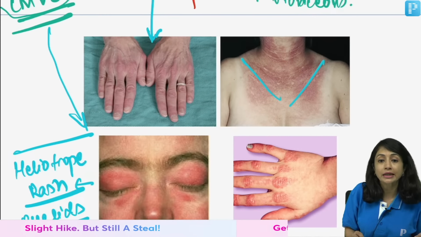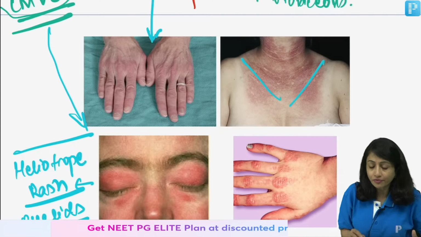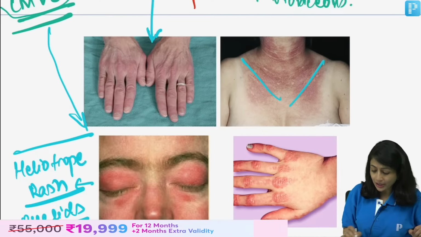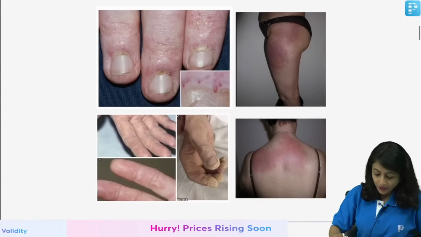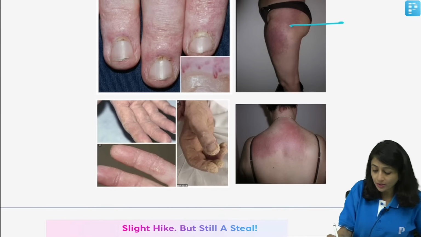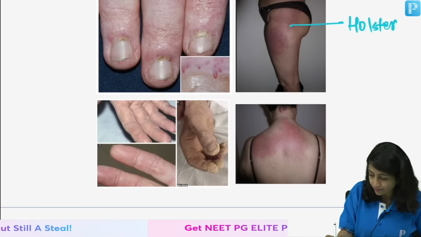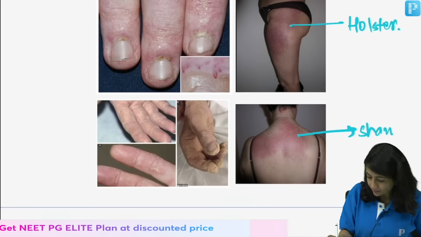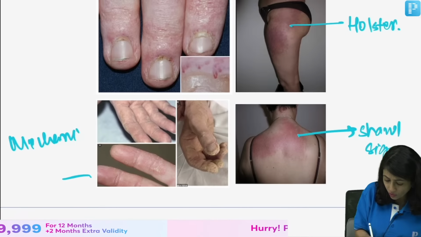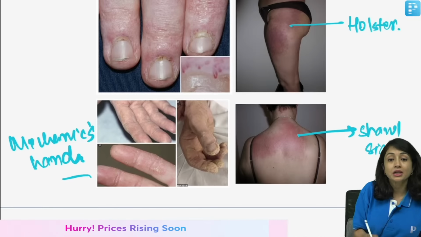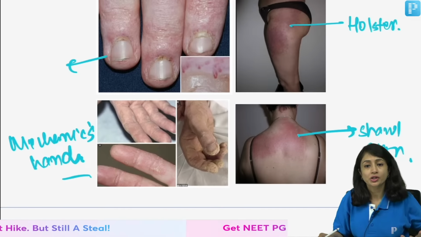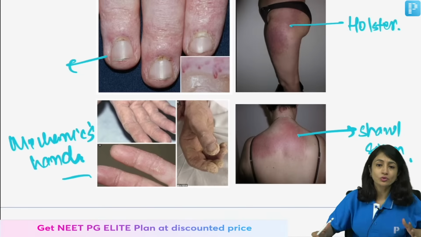So this is Gottron's sign when it is present on the metacarpophalangeal joint and interphalangeal joint. V sign when it is present on the neck. Heliotrope rash when it is present on the eyelids. This is my Gottron's papules only. Then this is the holster sign, when I see this confluent macular violaceous erythema on the lateral aspect of the thigh. Then we have the shawl sign. Then you can have mechanic's hand. All these are different skin manifestations of dermatomyositis, and if you look at the nails, you see periungual telangiectasia. So these are all features of dermatomyositis.